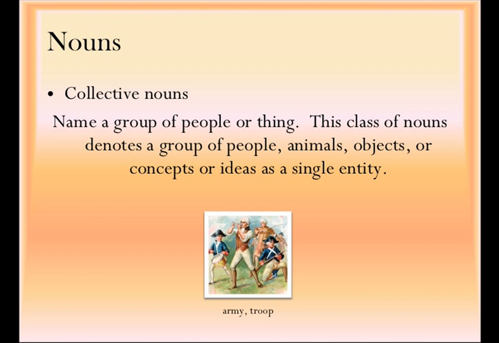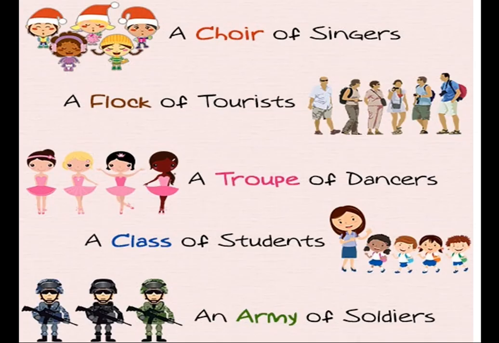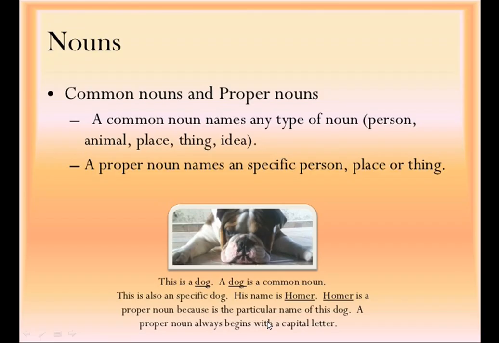Let's take a look at some examples of collective nouns. A choir of singers, a flock of tourists, a troop of dancers, a class of students, an army of soldiers. So choir, flock, troop, class, army, these are all collective nouns.